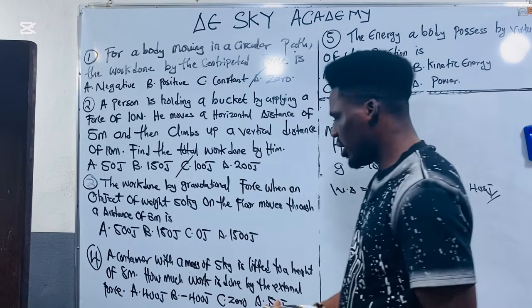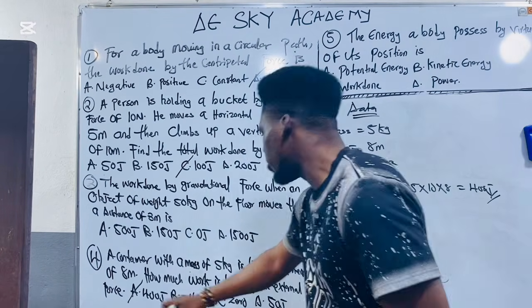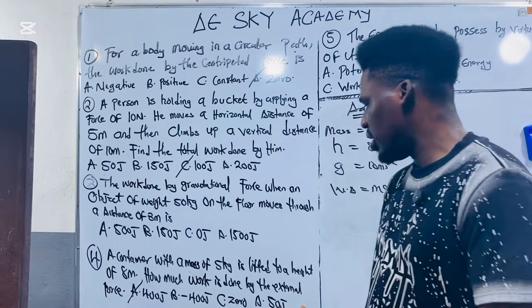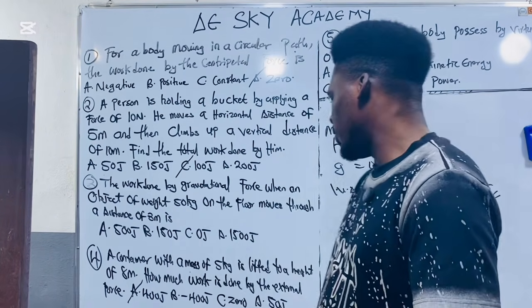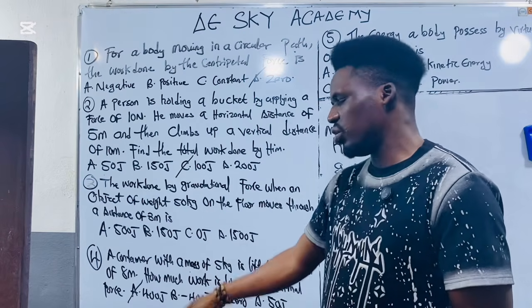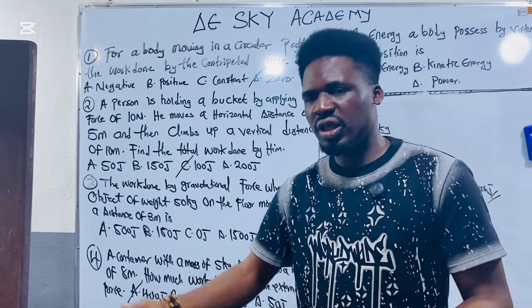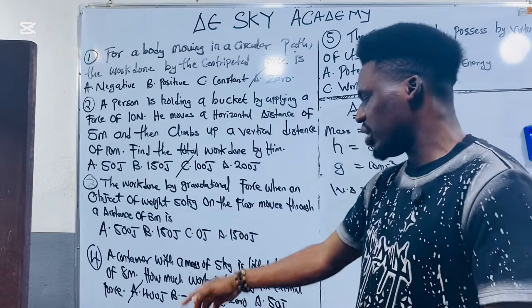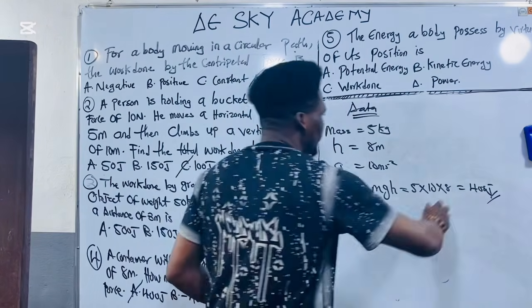So do we have anything like 400 joules in the option? Yes. Please, it cannot be minus 400 joules, because if they said we should calculate work done against gravity, it will be minus. But this question says work done by external force. If it is work done by external force, it will be positive. Please note.